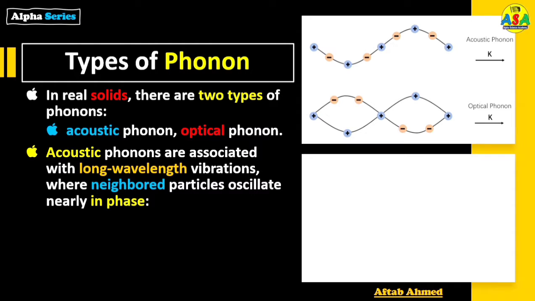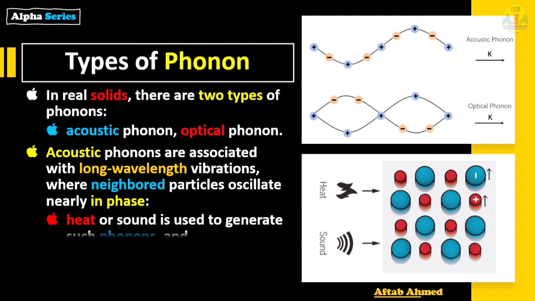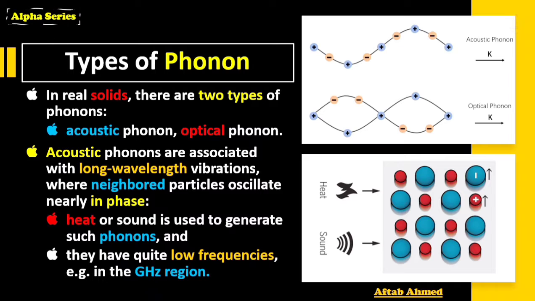Number one, they have long wavelength vibrations. Number two, their neighbored particles oscillate in phase. Here, heat or sound is used to generate such phonons, and they have relatively low frequencies because their wavelengths are high and they fall in gigahertz region.